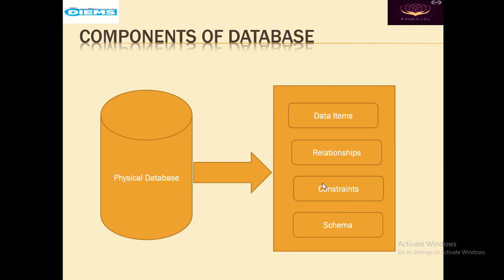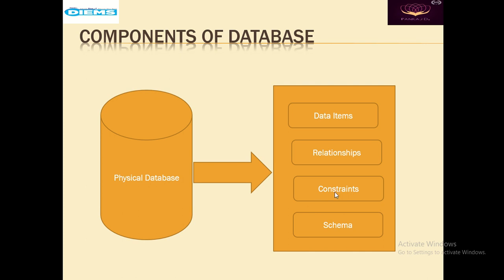For example, I am inserting a record of a student into my database: serial number, name of the student, and the gender. Serial number and name of the student are the data items that we need, and the gender. The gender of the student will be dependent on the name of the student.